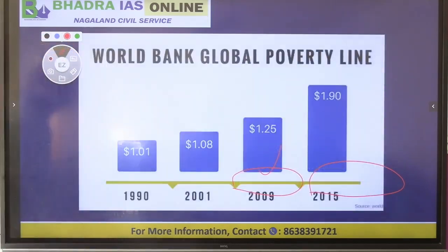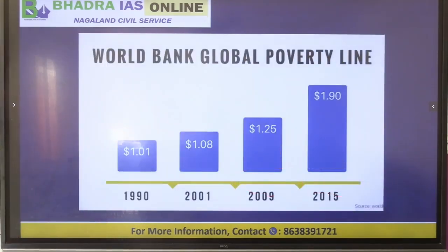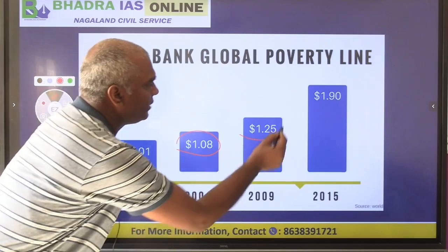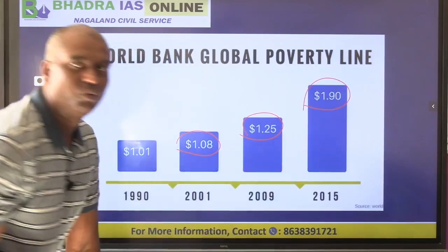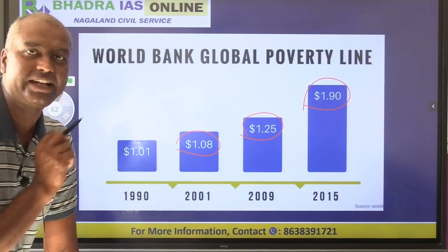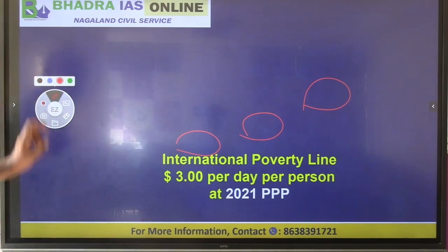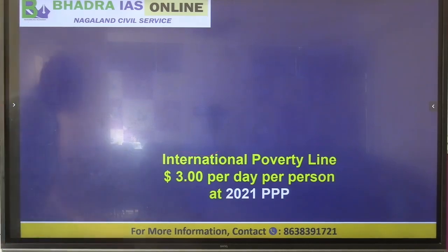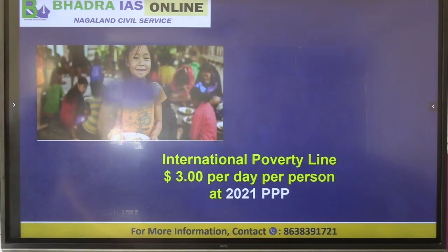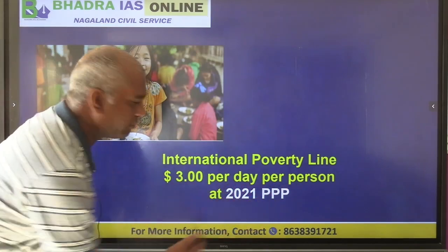Okay. If you look at the World Bank international poverty line, steadily it has increased. In 1990, it was $1. Then it became 1.08, 1.25, 1.90, correct? Now it has been increased further. The World Bank increased the international poverty line to $3 per day per person.